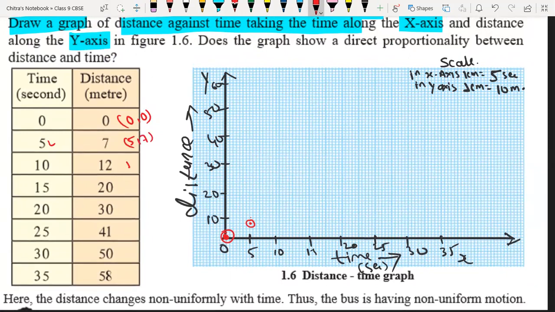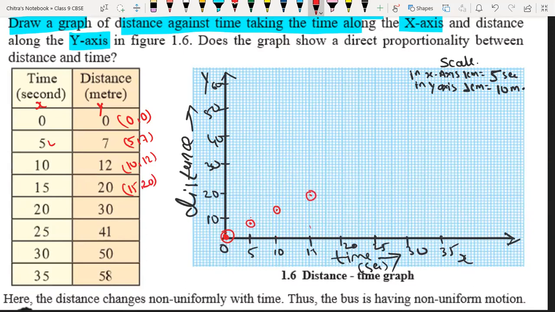Then we have 10 and 12. Time is on the x-axis and distance on the y-axis, so here we have 10 and up on the y-axis 10, 11, 12. That is the point. Then we have 15 and 20. 15 is here and 20 is over here.